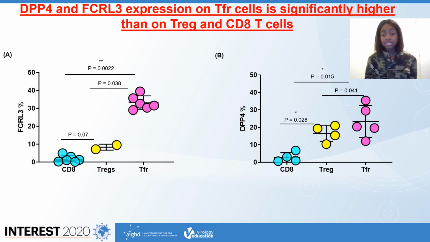Lastly, we wanted to determine if these markers are unique to TFR cells. And so far, we've looked at CD8 and Tregs. From this set of data in A and B, we can see that the expression of DPP4 and FCRL3 on TFRs is significantly higher than on Tregs and CD8.